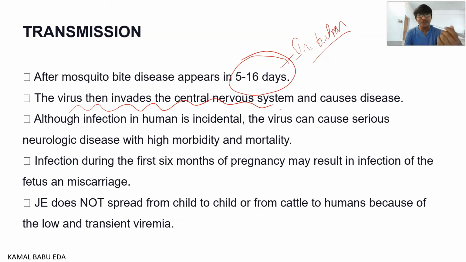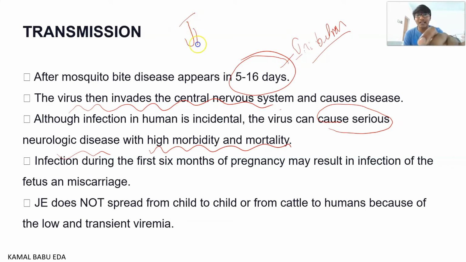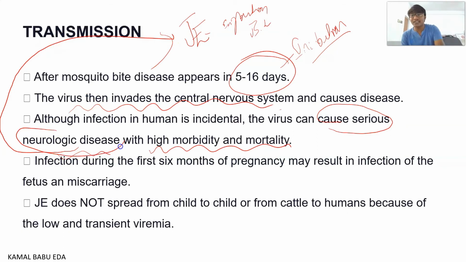Although infection in humans is incidental, this virus can cause serious neurologic disease, with high mortality and high morbidity. Why? Because this is Japanese encephalitis. What does encephalitis mean? It is inflammation of the brain layers. Brains are made up of neurons and the nervous system, so it mainly affects the central nervous system, which leads to neurological disease. Once neurological disease is there, you can observe more morbidity and more mortality.